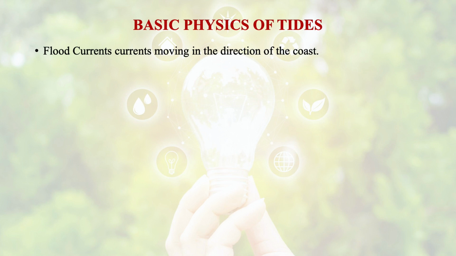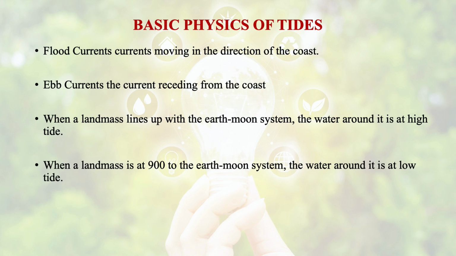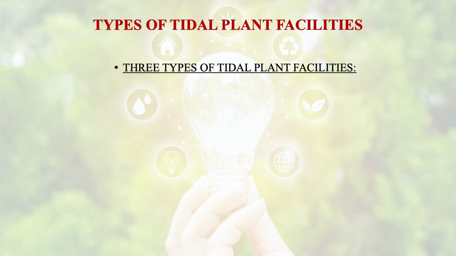Flood currents are the currents that are moving in the direction of the coast, and ebb currents are the currents receding from the coast. When a landmass lines up with the earth-moon system, the water around it is at high tide. And when a landmass is at 90 degrees to the earth-moon system, the water around it is at low tide.